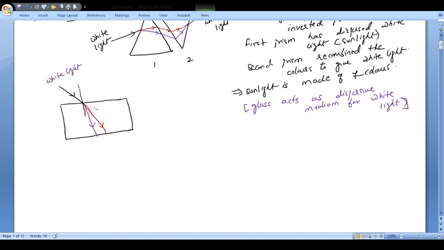See, obviously violet is bent more because the refractive index of violet is greater than the refractive index of red. And this is again the normal. You can have, this is the normal at this point. So violet will come out something like this. Normal, I'll just draw it again once.